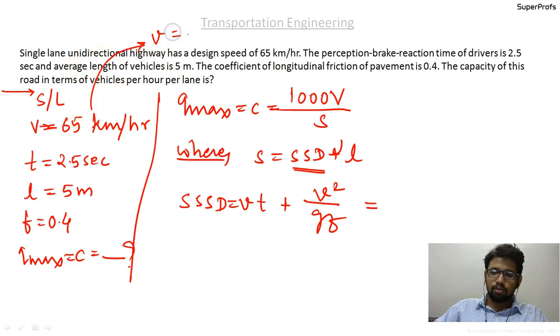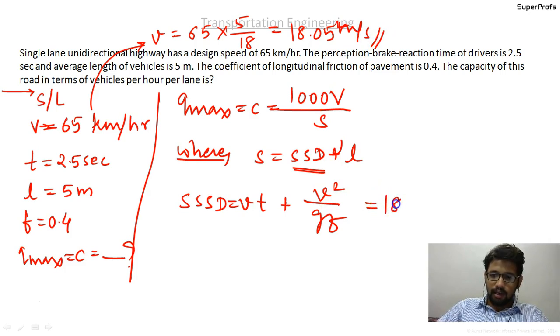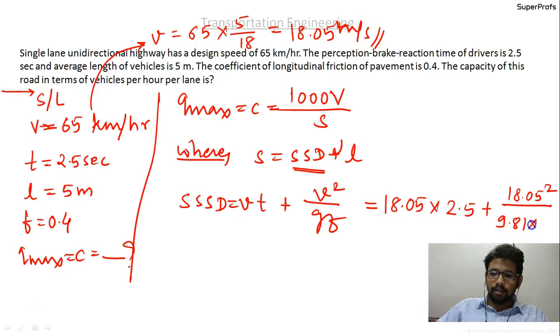So small v equals capital V, that is 65 into 5 by 18, and the answer comes out to be 18.05 meters per second. So the Vt is 18.05 into 2.5 plus V square, 18.05 square, upon G, which is 9.81, into small f, which is 0.4.